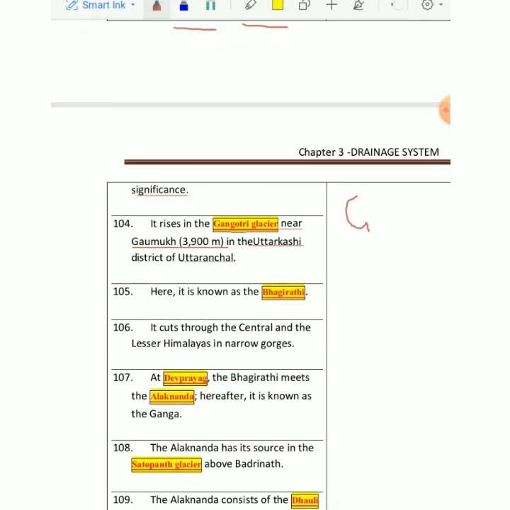I am asking you a question, just answer it. What is the capital of Uttaranchal? You must have given the answer, I think. That is Dehradun, right? Ganga is also known as Bhagirathi. There must be some religious meaning behind this, therefore the name Bhagirathi has been given also, right?